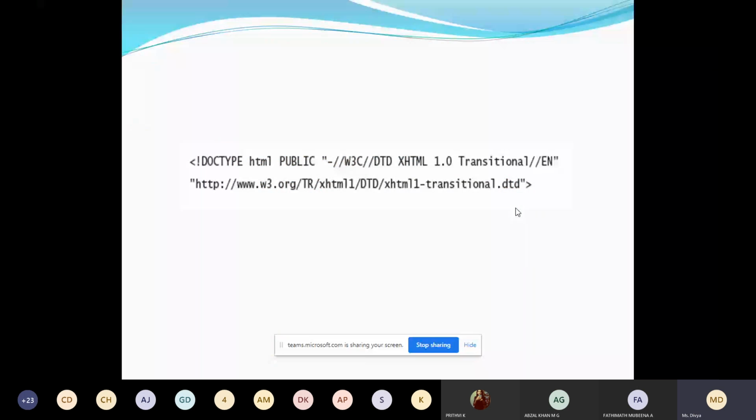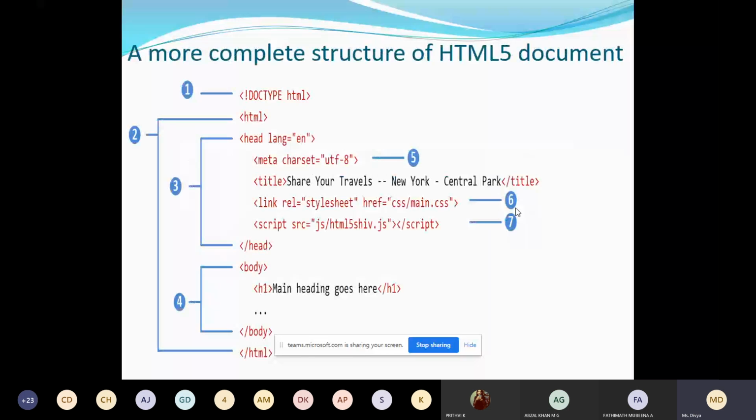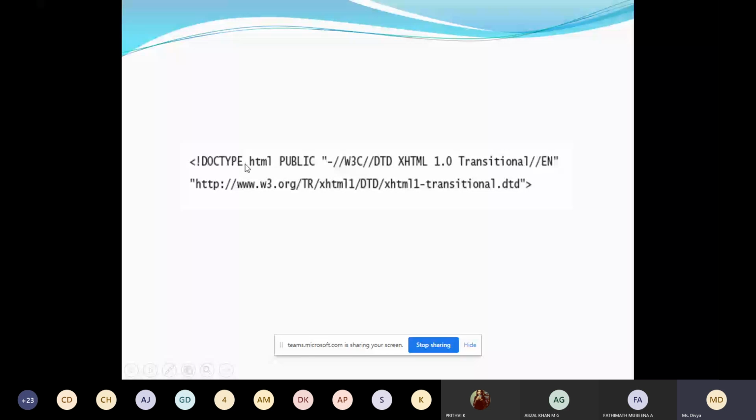So this is one more tag. You are not studying this. This is a tag which is used in XHTML. In XHTML, we used to use this entire line. But now in an HTML5 document, we have just one single line. It is very simple to remember. In HTML5 we have just doctype html, whereas when we were studying XHTML, we were supposed to write this entire thing before starting the HTML document. So chances of making a mistake over here are high.